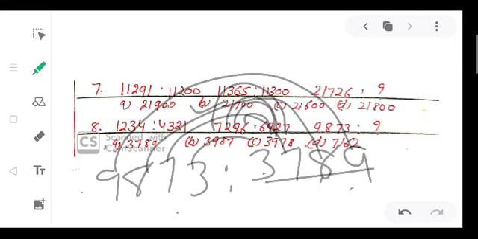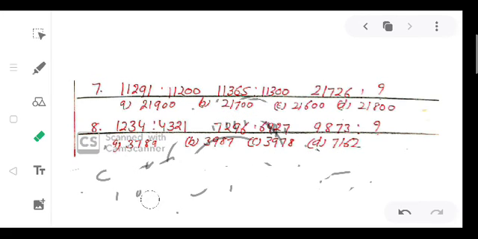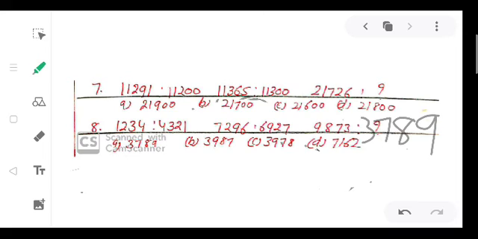So the right answer here is 3789. Now we will check which is the correct option here. Our answer is 3789. So A, B, which is right? A part is right. Clear?